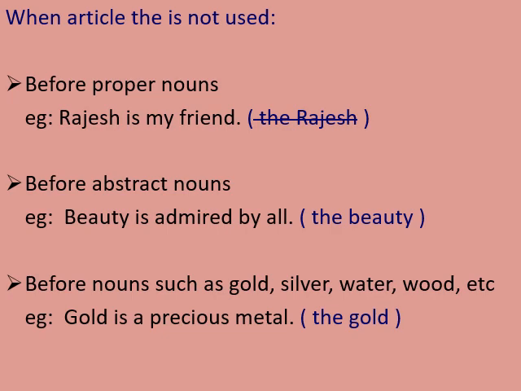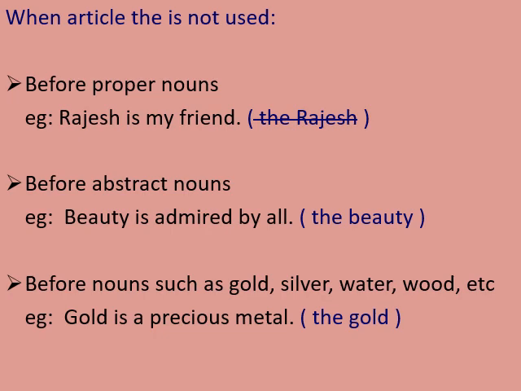Next, it is before abstract nouns. I think you all are aware of what abstract nouns are. Before abstract nouns, we are not supposed to use article the. Here the example given is, beauty is admired by all. Here the word beauty is an abstract noun. As it is an abstract noun, before that we are not supposed to use article the.